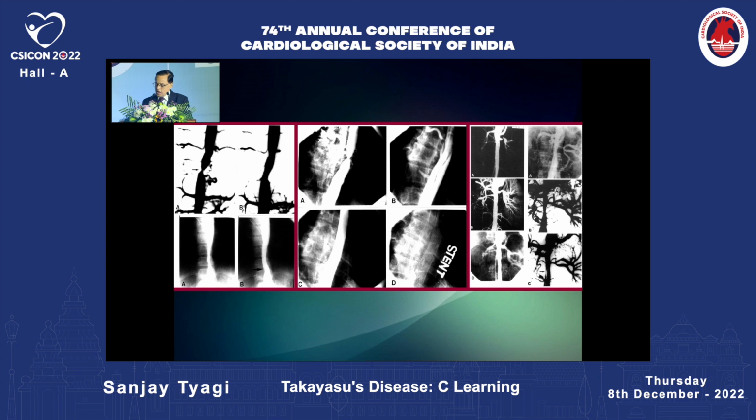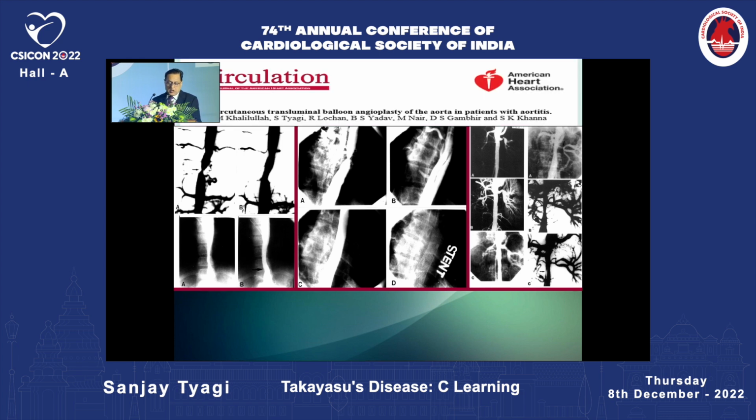This slide shows that this patient had severe stenosis of the thoracic aorta, which was dilated effectively after balloon angioplasty. In the lower panel you can see a longer segment stenosis was dilated, but the relief was not that significant. Another important thing that we have found in the last 3.5 decades of our experience with angioplasty is that sometimes after balloon dilatation the patient can develop dissection, and then you have to implant a stent to relieve the obstruction completely.